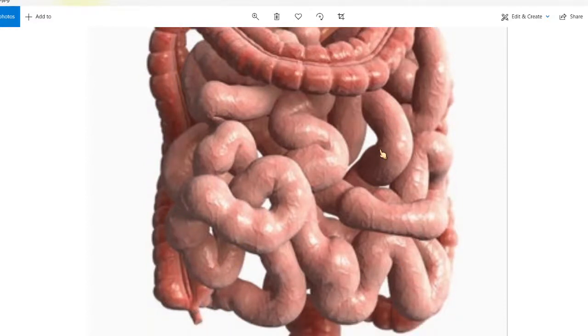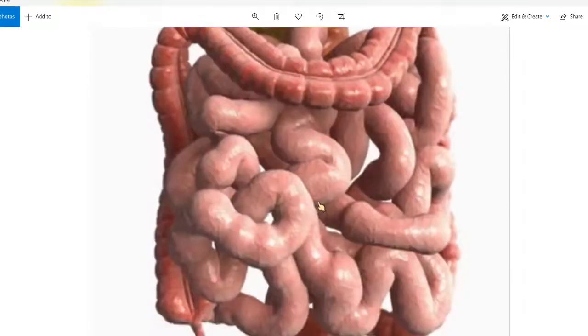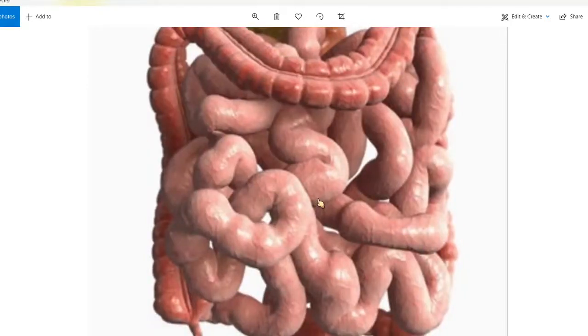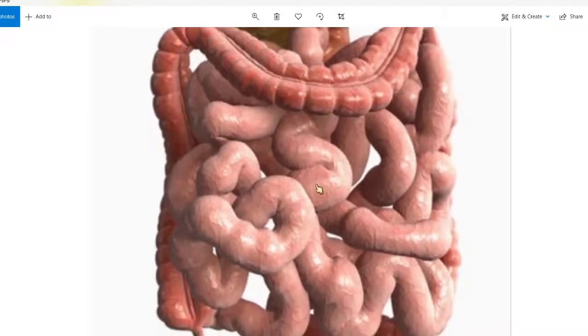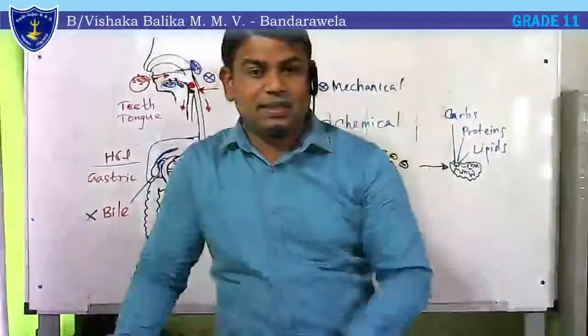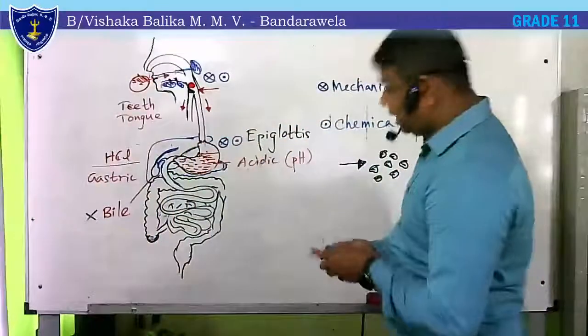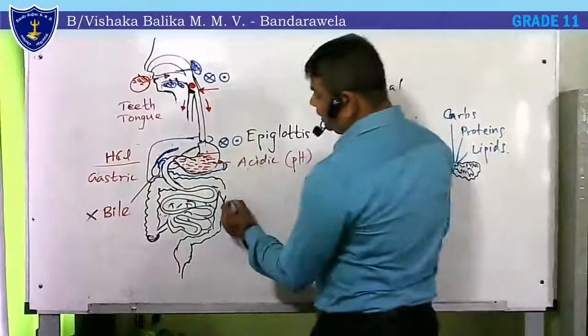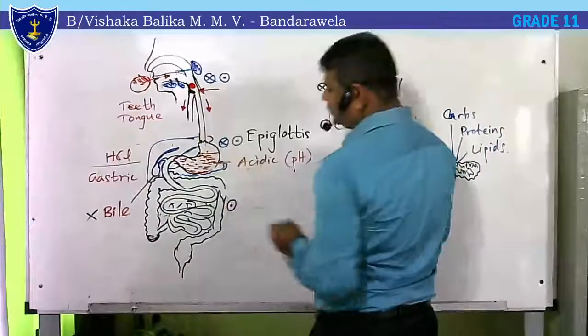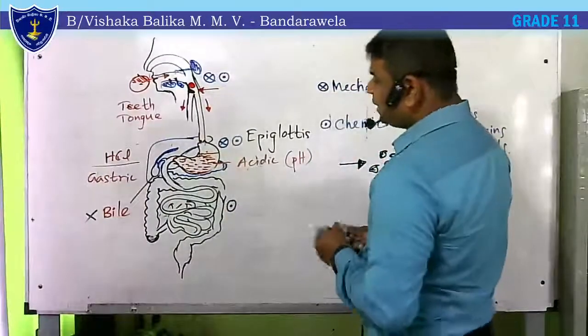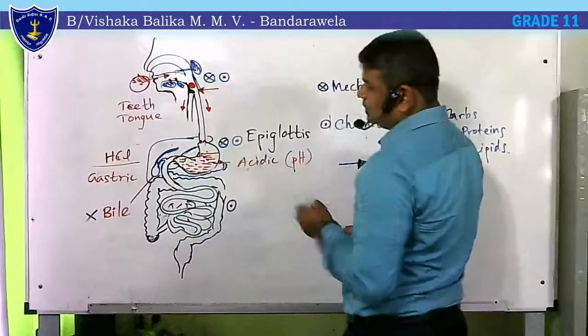Chemical digestion completes at this site. No mechanical digestion takes place here. But absorption starts. Absorption of nutrients starts at this site. That is the small intestine. That's how a small intestine looks, and only chemical digestion takes place here. And the other fact is that absorption starts.